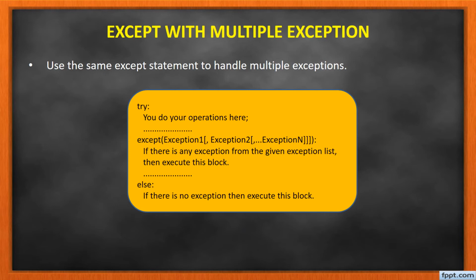The next one is except with multiple exceptions. In Python, we can also use the same except statement for handling multiple exceptions in one statement. So here this is the syntax. This is a try block. In the except statement, we mention the exceptions in brackets: exception 1, then comma, exception 2. That means here the block of statements will be executed. If no exception is raised, the else block will be executed. This is the way we use multiple exceptions in the except clause.